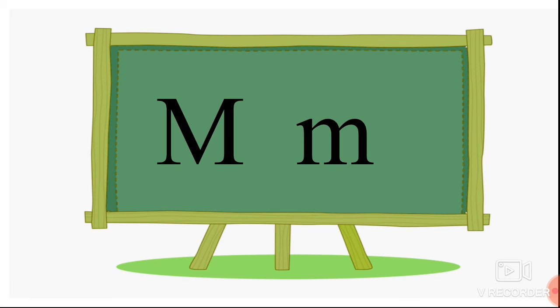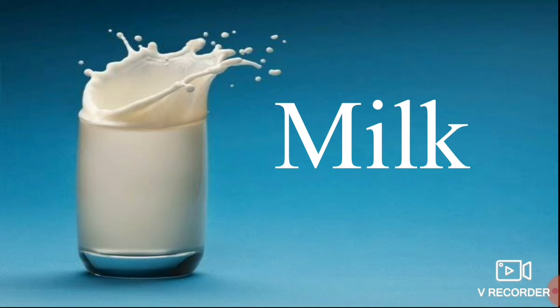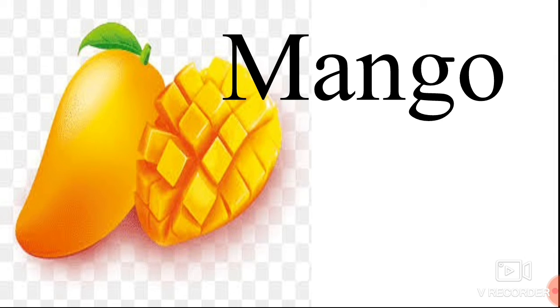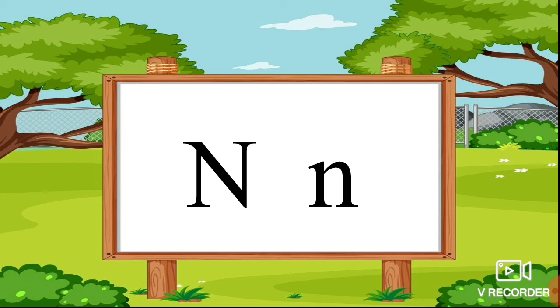Next, what is this? M, capital M, small m. Shall we look at the objects? Milk, M for milk. M-I-L-K, milk. Next, mango. M-A-N-G-O, mango. Man, M-A-N, man. Shall we move to the next?